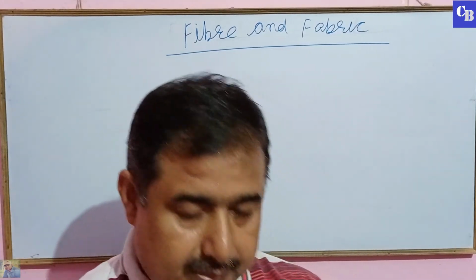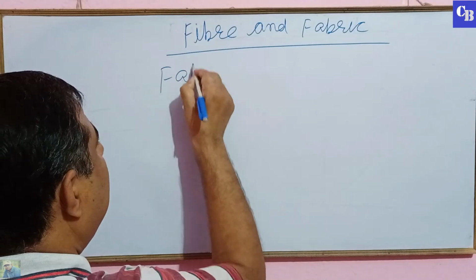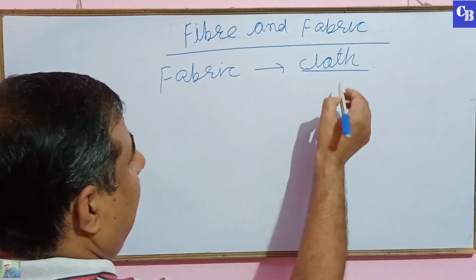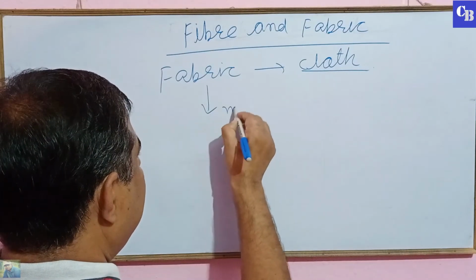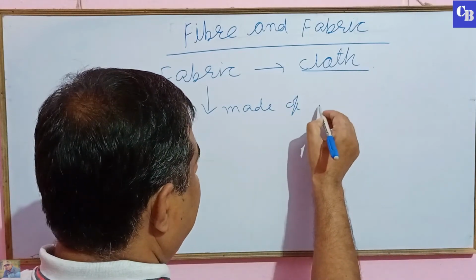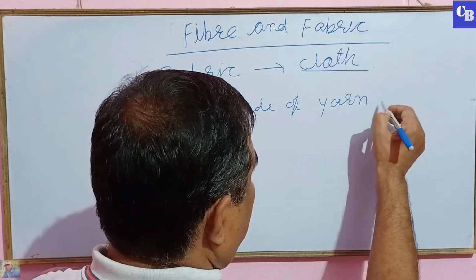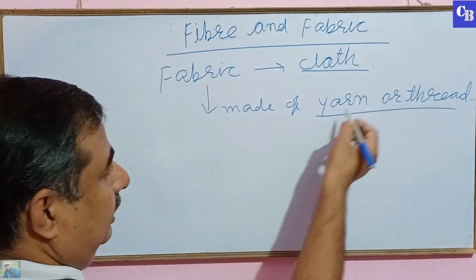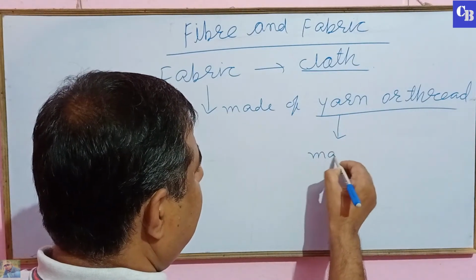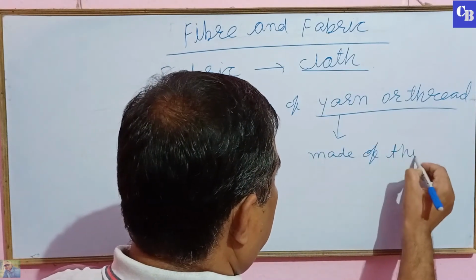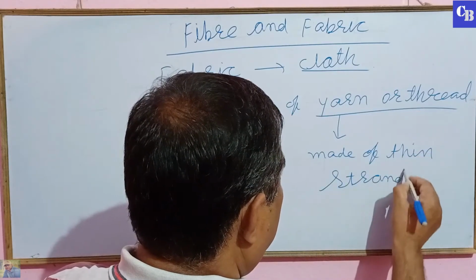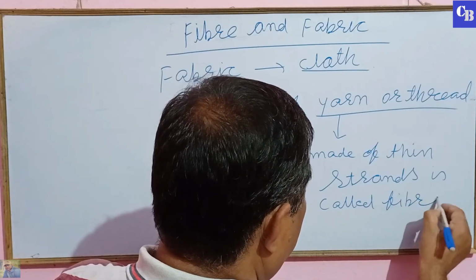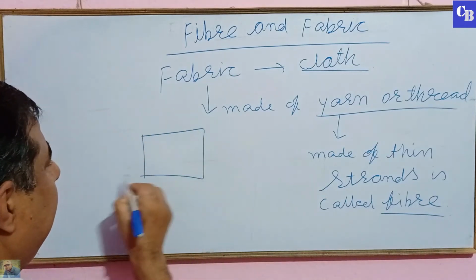You understand perhaps that fabric means cloth, and this cloth, the fabric, is made of yarn or thread, and this yarn is also made of thin strands called fiber.